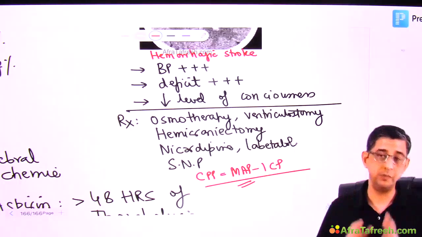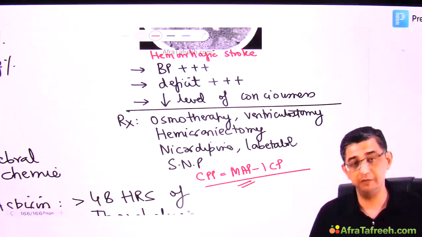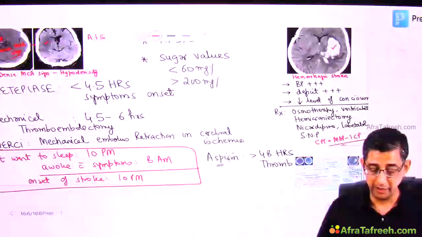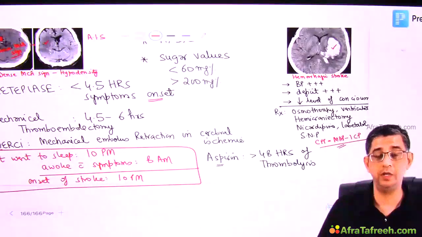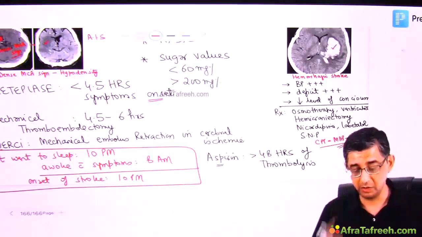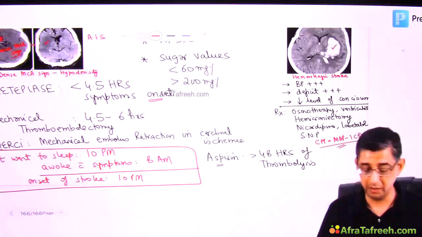The minimum learning from this slide is that 4.5 hours is the window period for management of stroke. This 4.5 hours is taken from where? It is not taken from entry into the hospital. It is taken from the symptom onset. From 4.5 to 6 hours, it is going to be a mechanical thrombectomy that might be done in a patient.